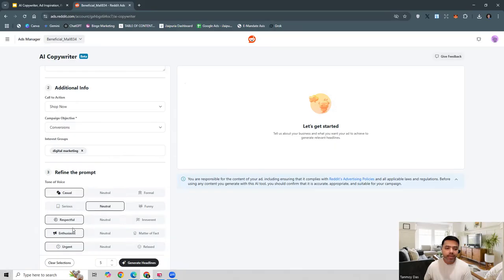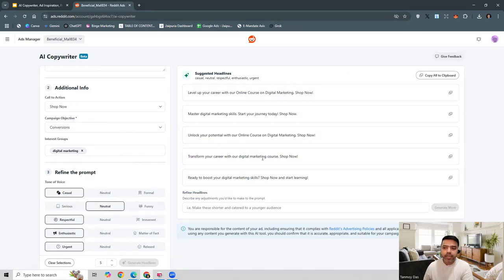Keeping these five specific things which we have informed regarding the tone of voice, it is going to generate the headlines. So now you can see it has generated the headlines. Level up your career with our online course on digital marketing. Shop now. Master digital marketing skills. Start your journey today. Shop now. So like this, it has given us all the suggestions, which you can simply copy from here and start using in your campaigns.